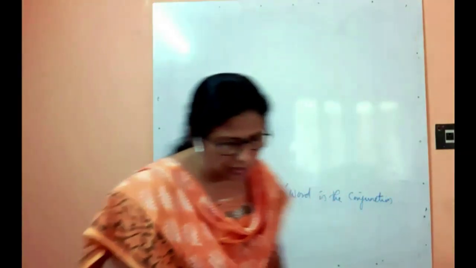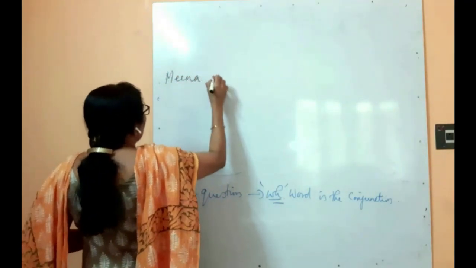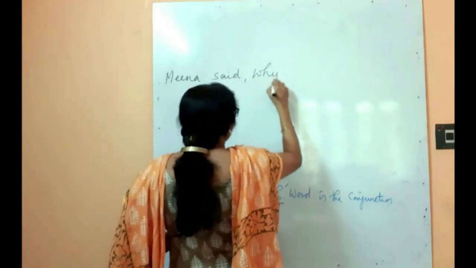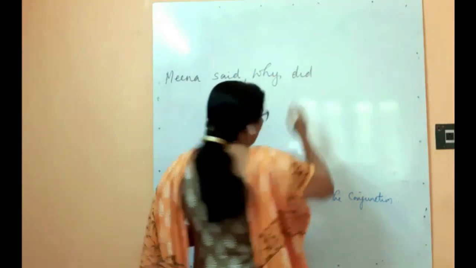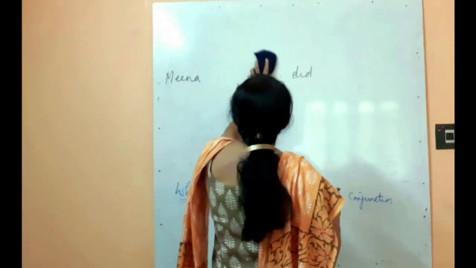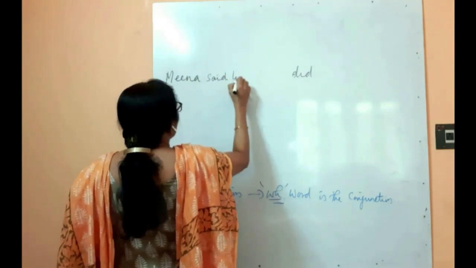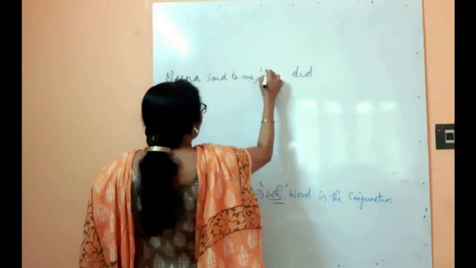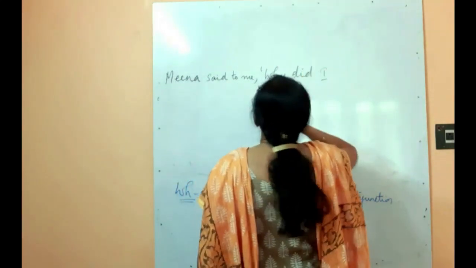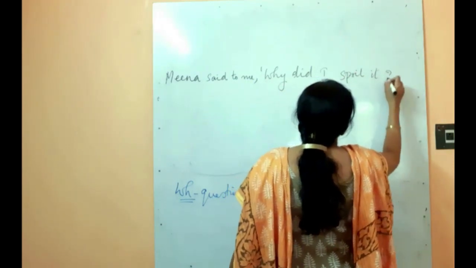Next one, WH questions. Why did you spoil it? Meena said to me, why did I spoil it?